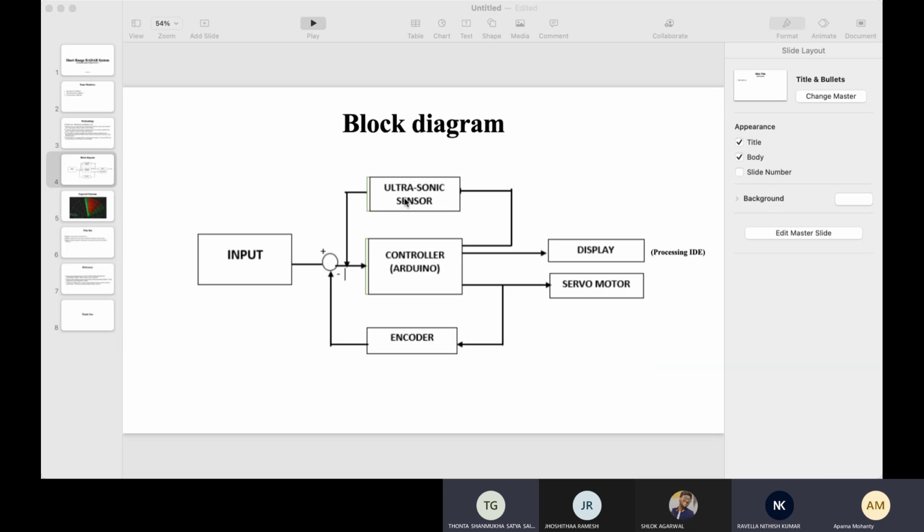Then how will you be demonstrating the software along with the hardware? Which software will you be using?